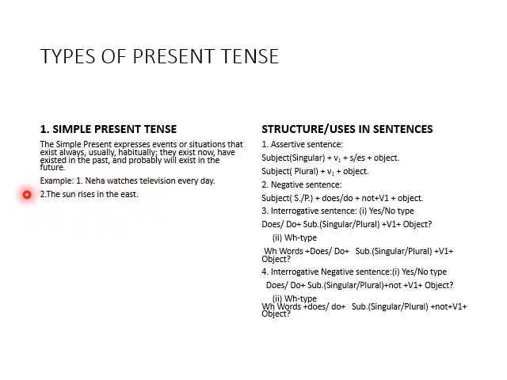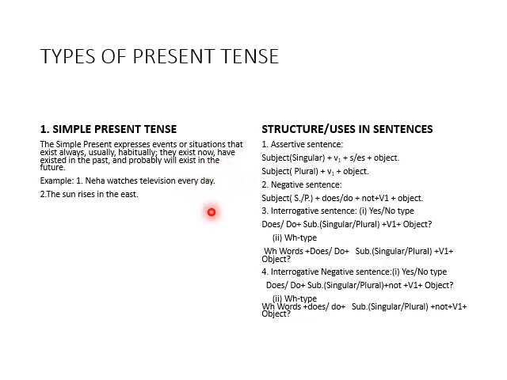This happened yesterday, this happens today, and it will happen in future also. If we have such types of situations, events, or any action, use simple present. I hope it is now clear to you.